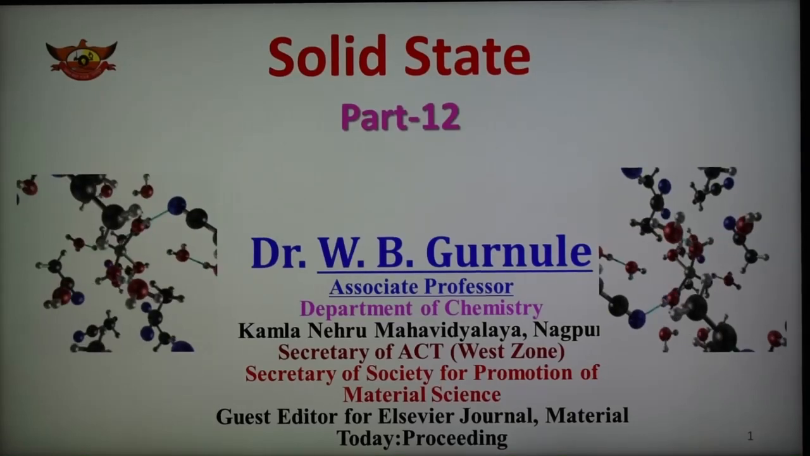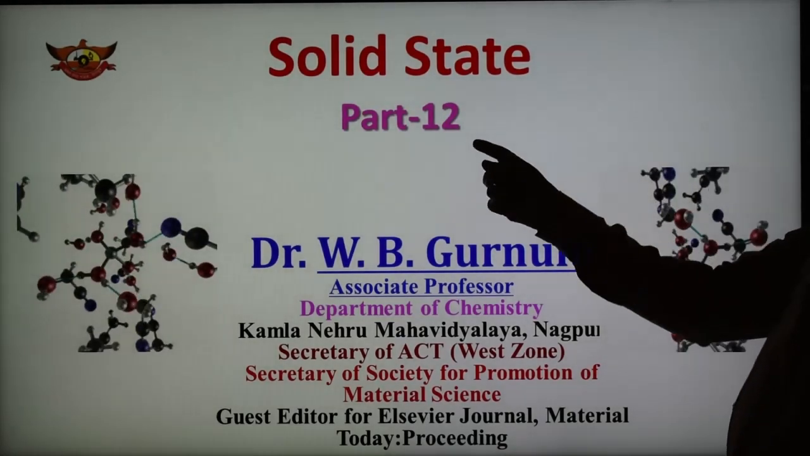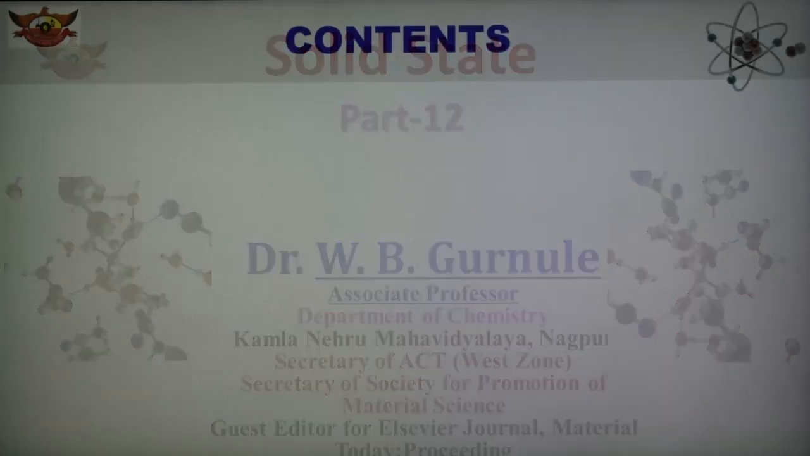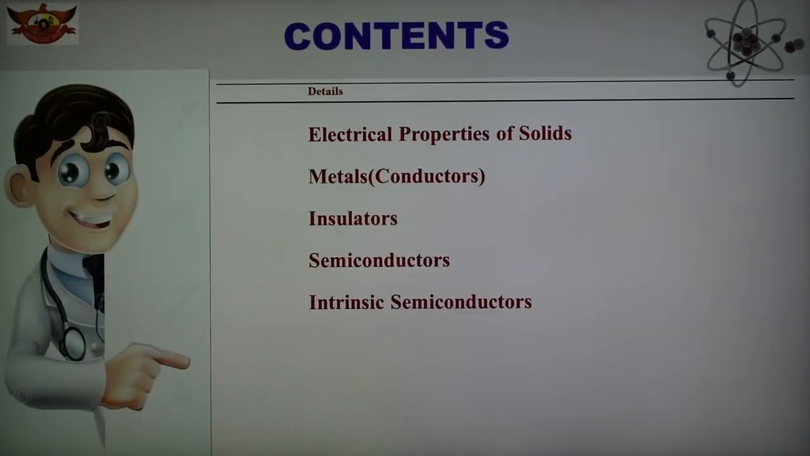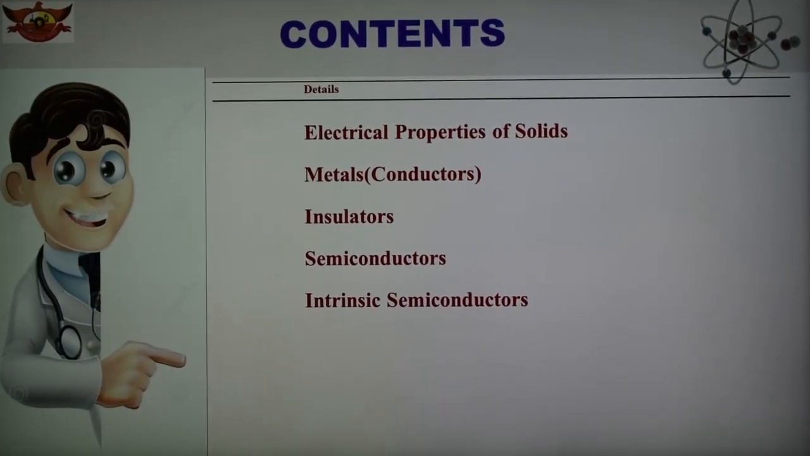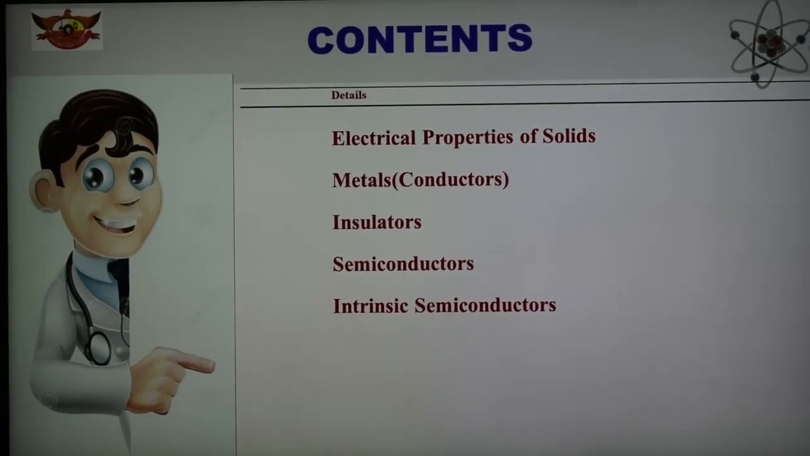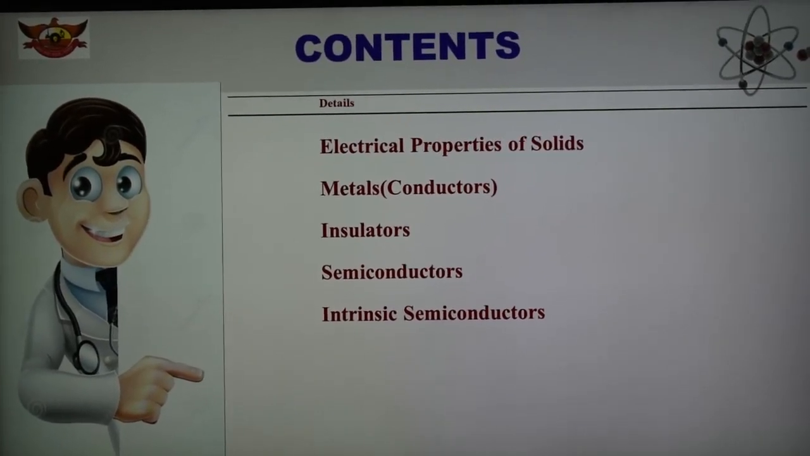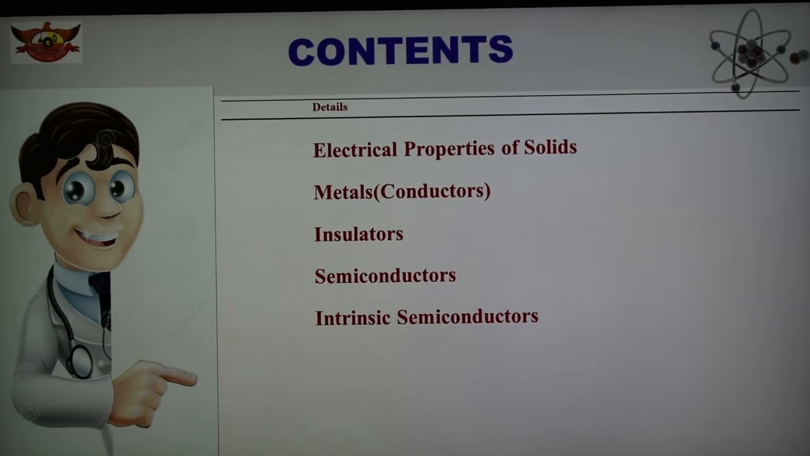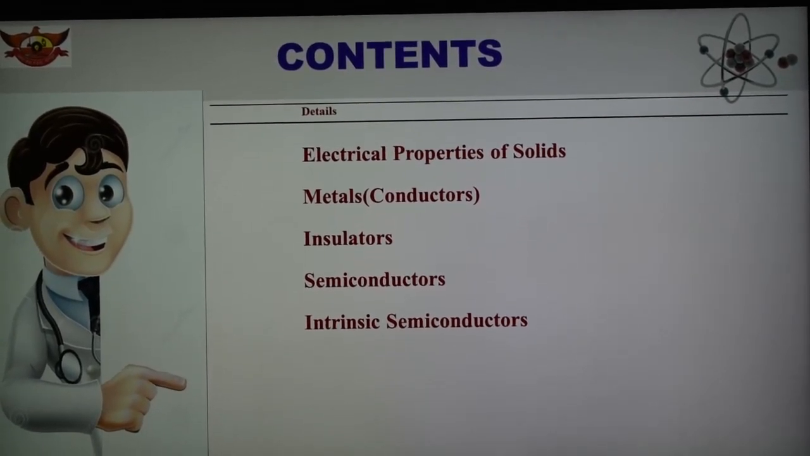So in today's part we are discussing what is a conductor, that is metals, semiconductors, insulators, and the types of semiconductor, N type or P type. So we are discussing the details of all this in today's presentation. Today's topic is the solid state, and this is part number 12. In this part we are discussing electrical properties of solids, what is a conductor, that is metals, and also insulators, details about the semiconductor, N type and P type, and what is meant by intrinsic semiconductors.